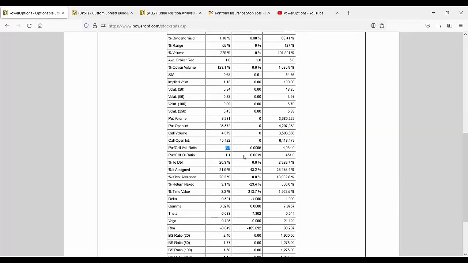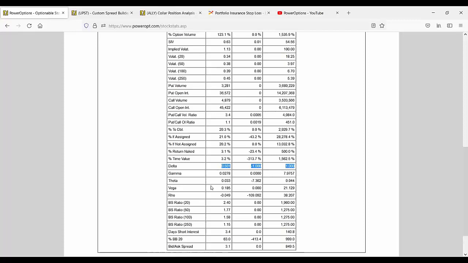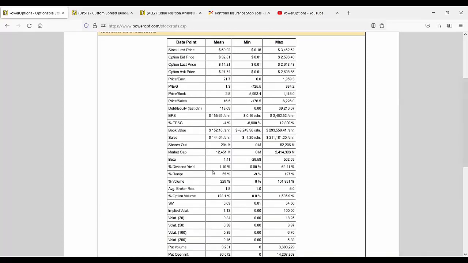Put volume, put call volume ratio, put call open interest ratio as well. This is a silly one, but it's always fun to look at. The average delta is 0.5. Does that make sense? Absolutely makes sense. You take every option, and you're going from deltas on an option chain for every option from 1.0 to 0.0. So yes, the at the money 0.5 makes perfect sense, but you can see the average theta, average gamma, and so on and so forth as well.